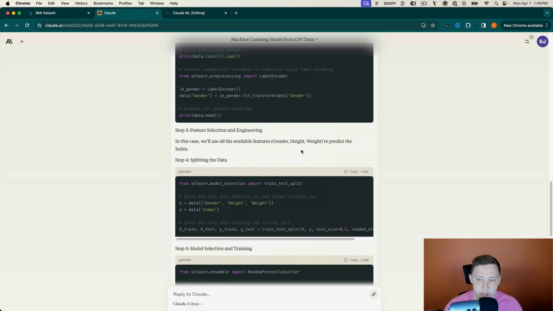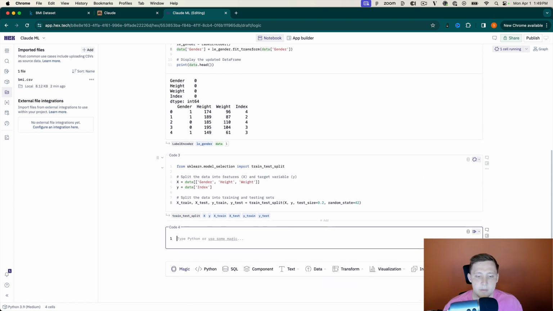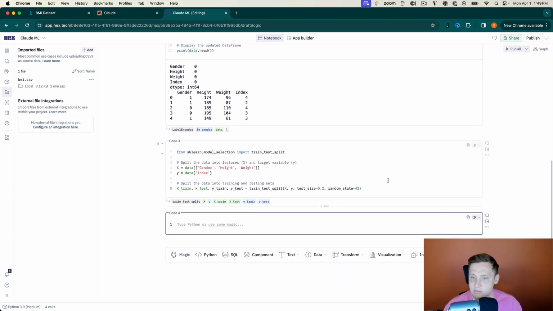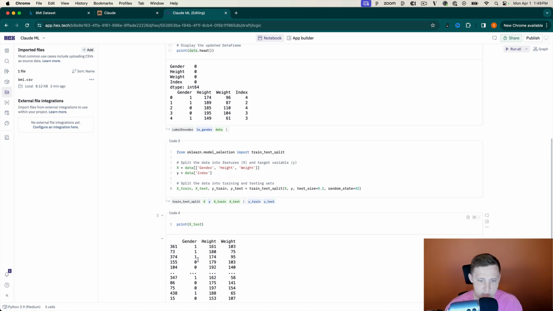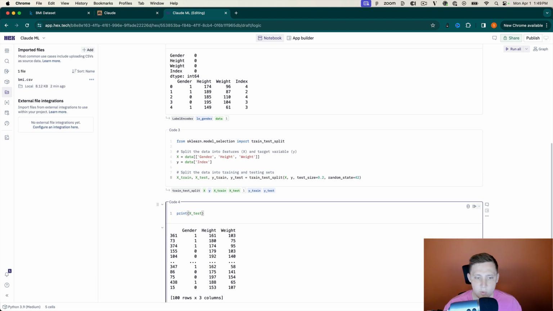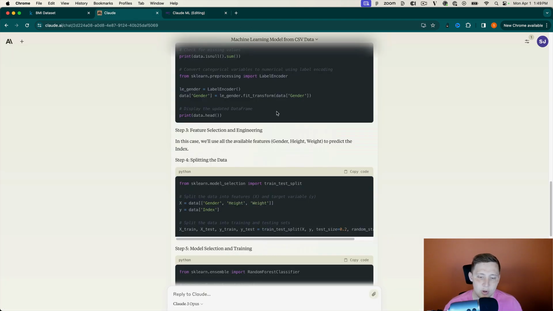So splitting this into features and target variables. So let's copy that in there and see what happens. So it's going to run that. I don't think it's going to tell us anything. Let's print out X test and see what it looks like, making sure that it ran. So you can see there's some data there. So that's fine. It worked. So that's great. So we split that up, and a pretty standard test size is 0.2. So that's pretty normal across the board there.